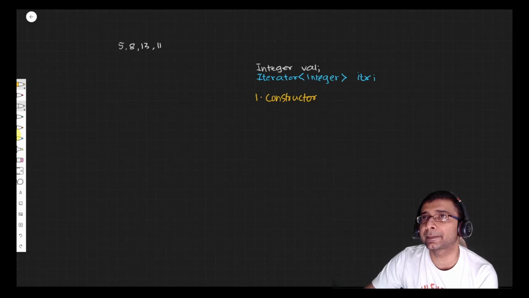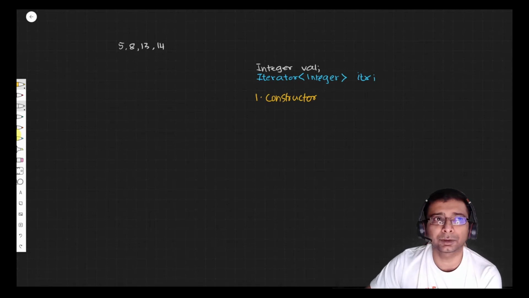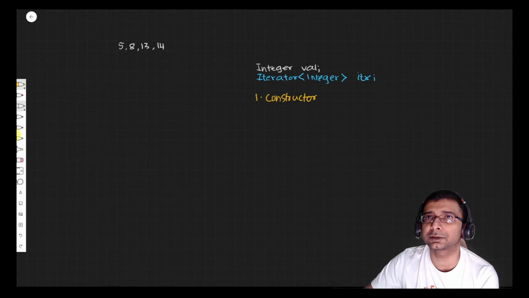We are going to store this iterator, and then take out the first element from the iterator. This item is removed from the iterator as soon as we take it out, and we assign that to the val.